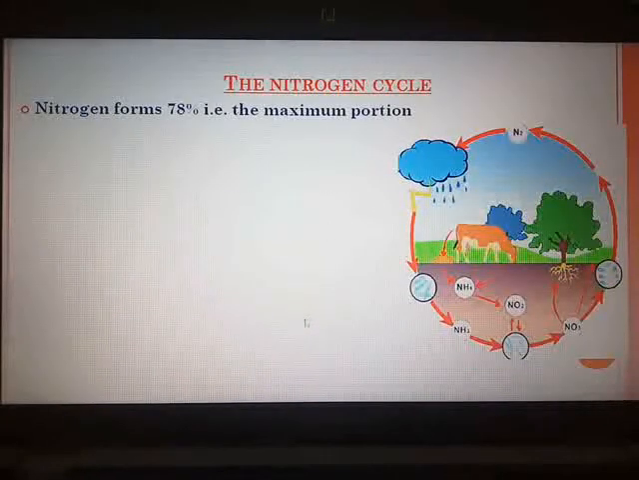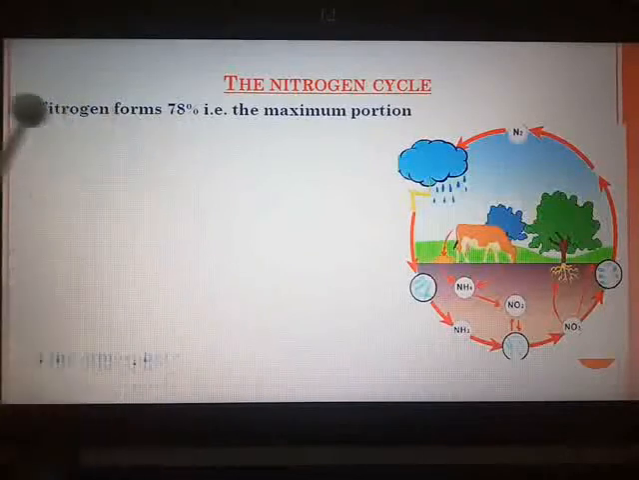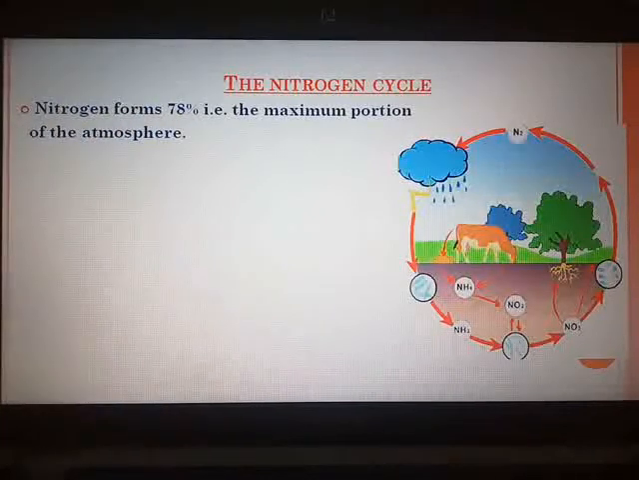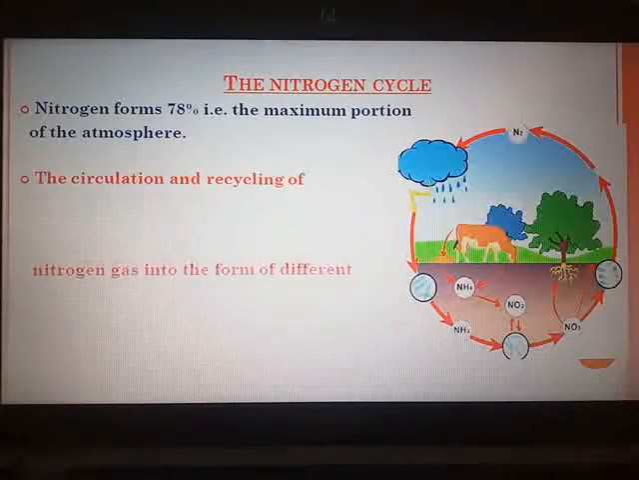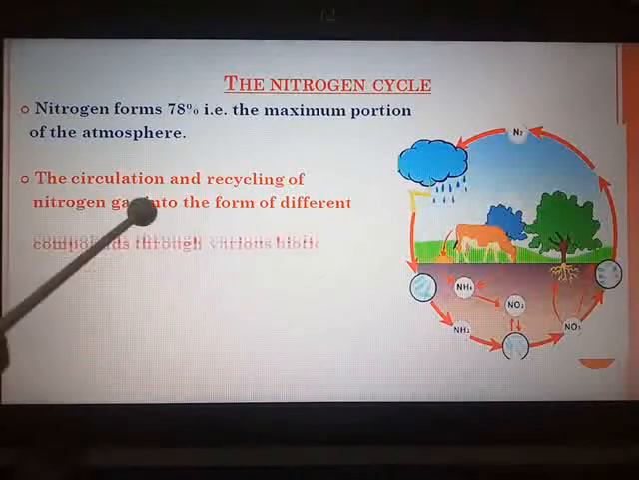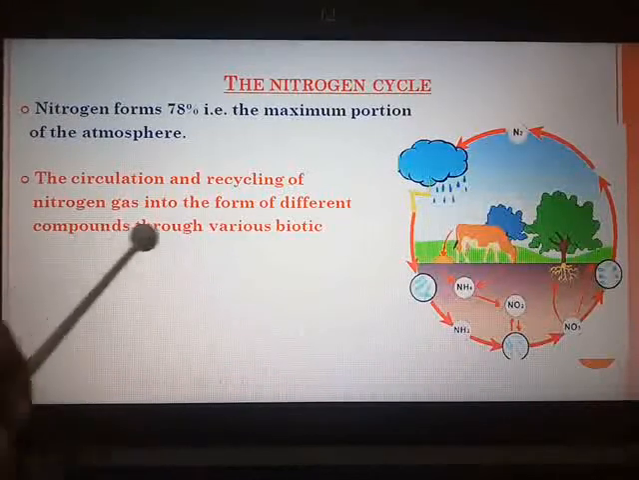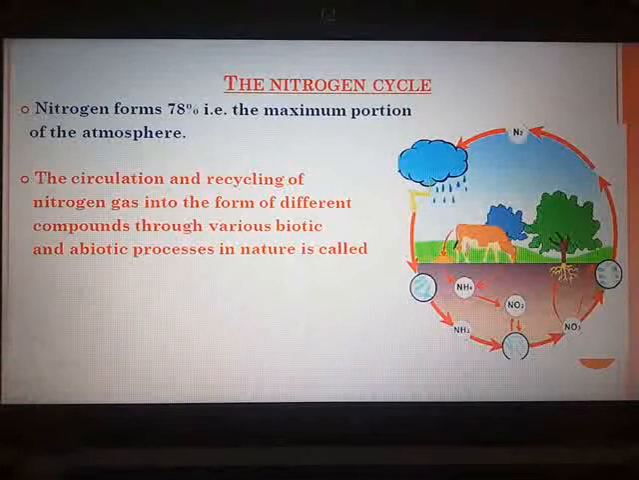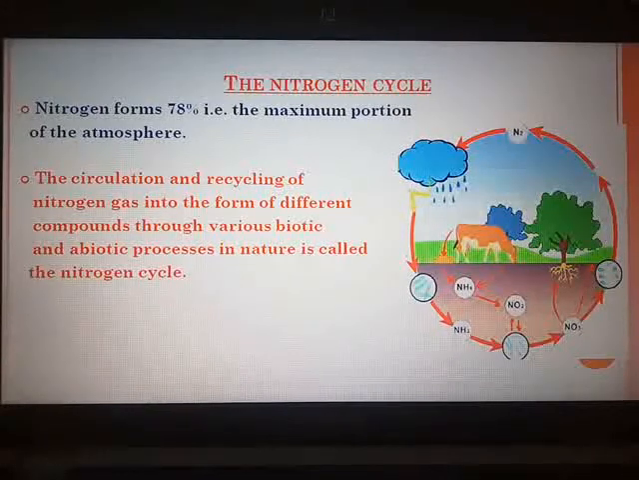Nitrogen forms about 78%, that is the maximum portion of the atmosphere, and it is really necessary for the maintenance of this nitrogen cycle in nature. Then what is this nitrogen cycle? The circulation and recycling of nitrogen gas into the form of different compounds through various biotic and abiotic processes in nature is called the nitrogen cycle.